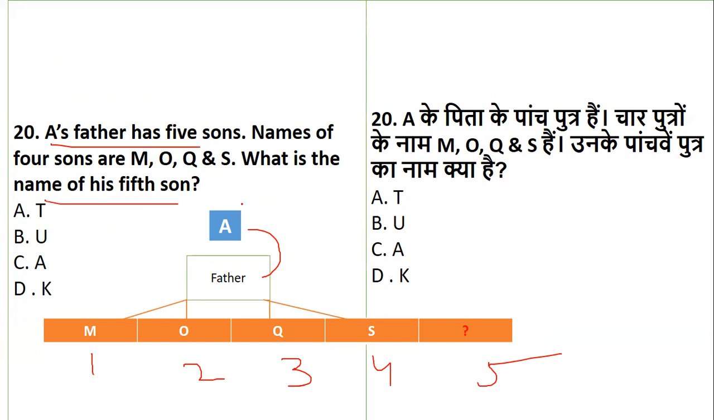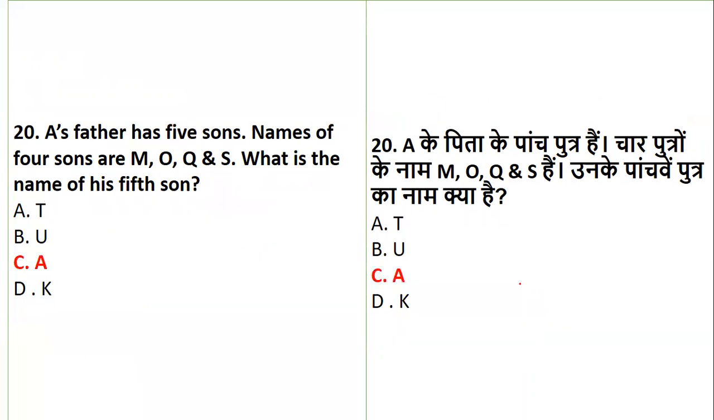What is the name of the fifth son? So A's father, no? So obviously, the fifth son will be A. Very easy question. No doubt, you definitely get such questions in your exam paper, but you are habituated to complicated, complex ones, so in this also you will keep on thinking. In fact, it is very quick and it should be solved quickly.